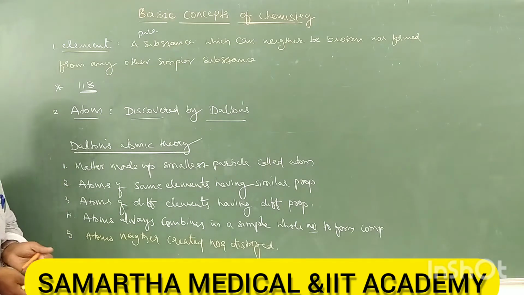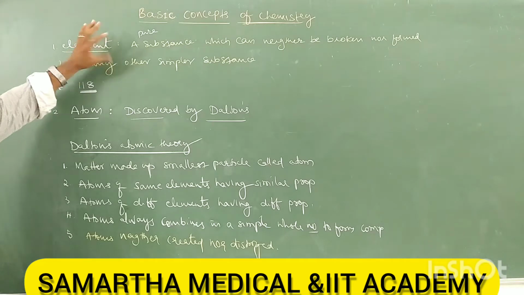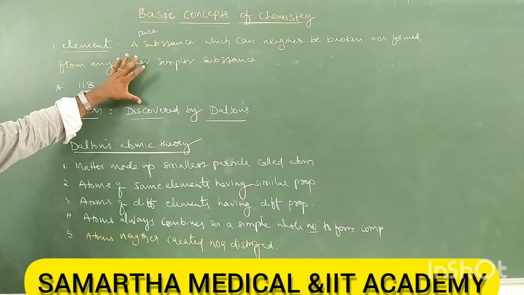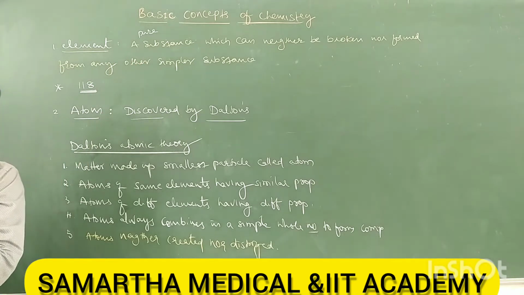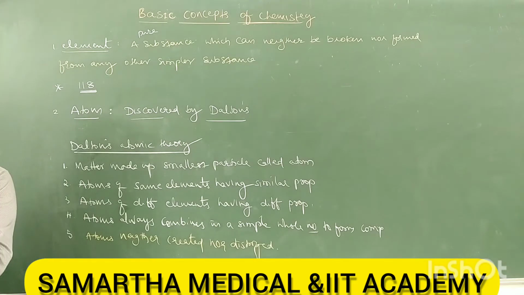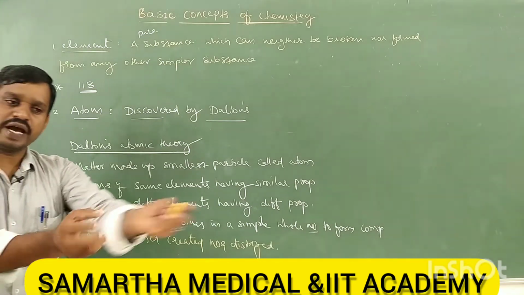Okay, so once again, today we started with what is an element. Just remember, an element is always a pure substance, a pure substance which cannot be broken down and cannot be formed. For example, carbon is an element. You cannot break the carbon element, and you cannot prepare carbon by adding any two elements.